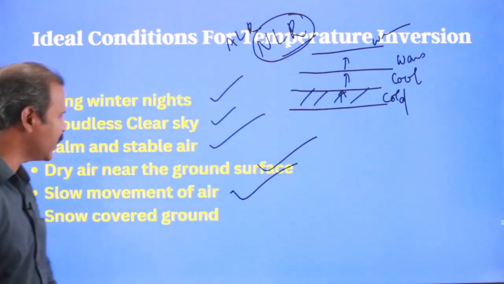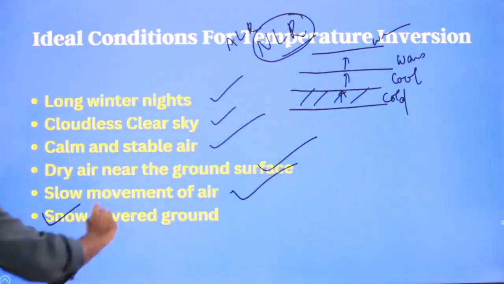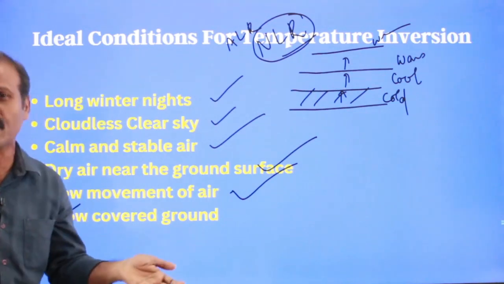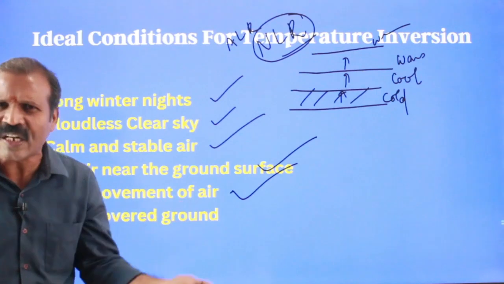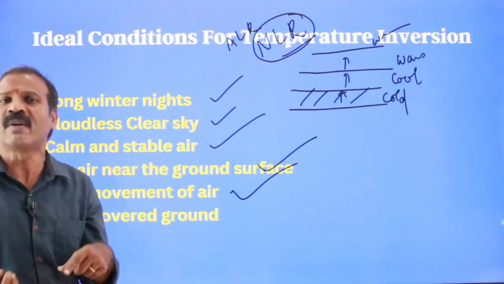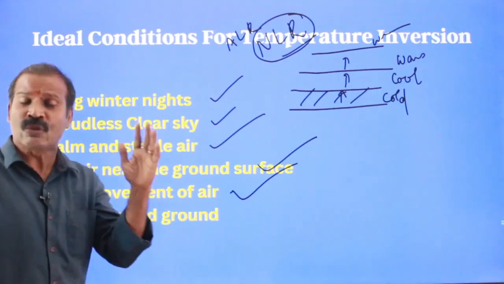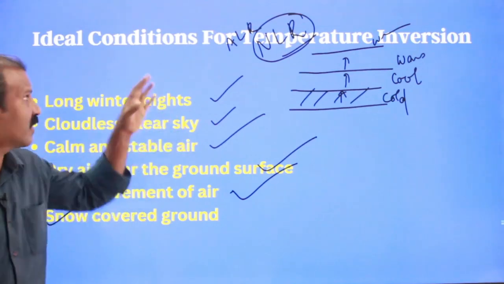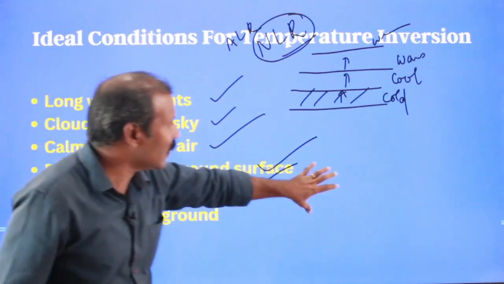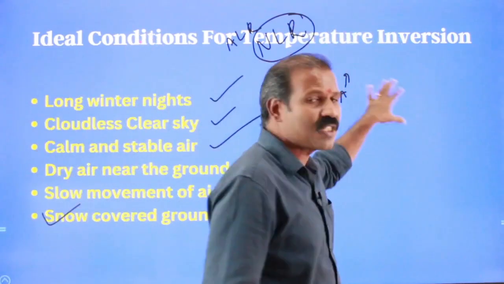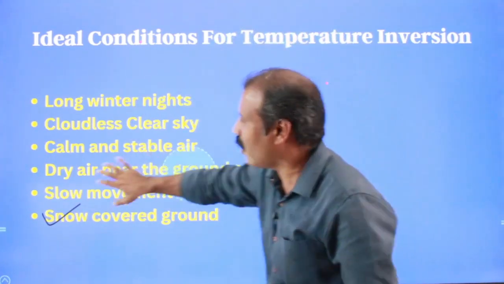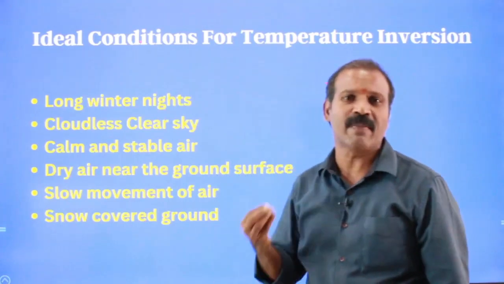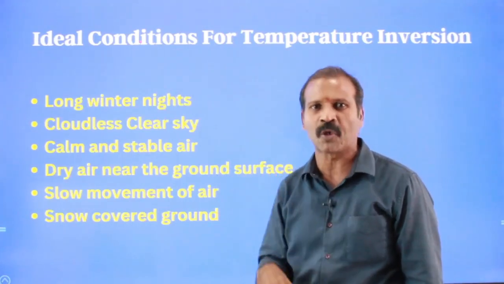in that particular region. Now, there may be a snow covered ground, or cold ground, or frozen ground that is responsible for cooling the air from below, so that the air can exhibit thermal inversion. Now these are all the conditions responsible for the genesis of temperature inversion, or the formation of thermal inversion in the lower layer of atmosphere, right?